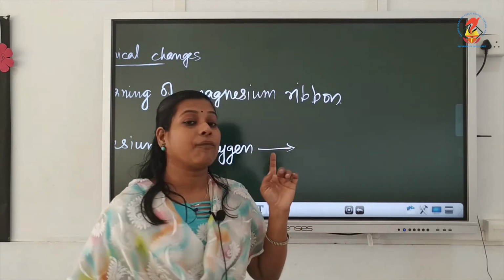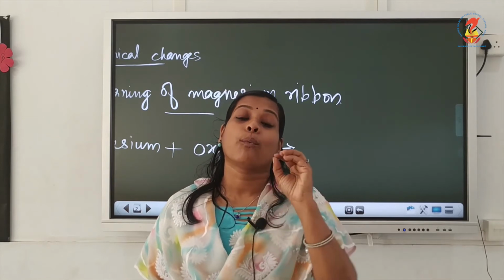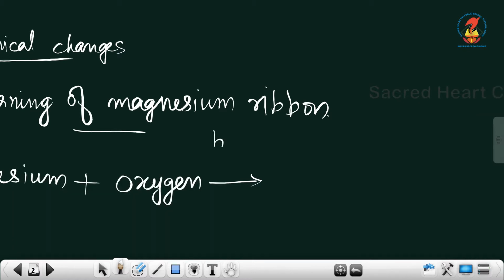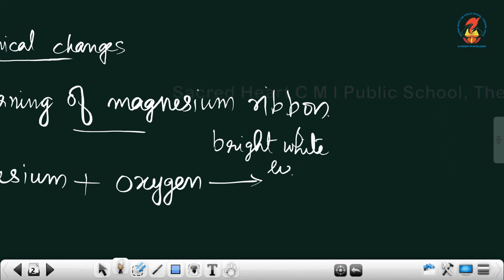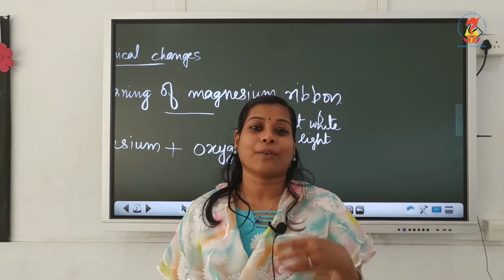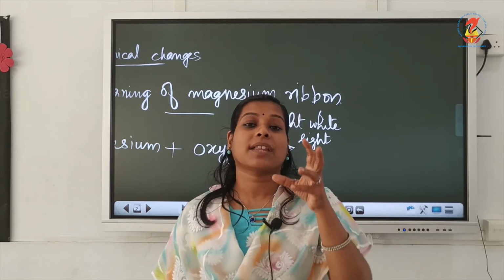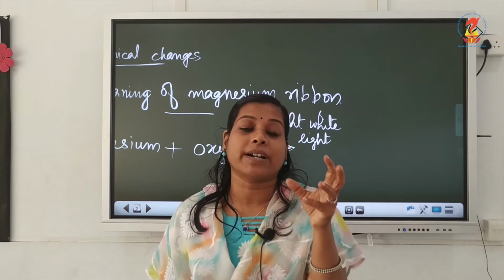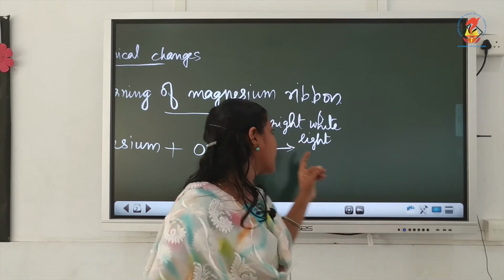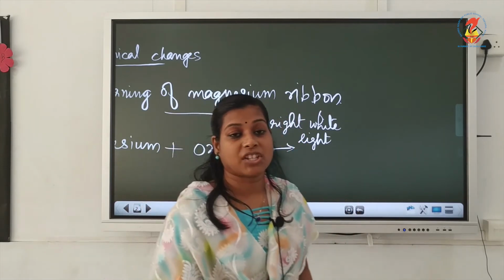Like so, if you are burning this magnesium ribbon, we will observe a bright white light. Here we will not have an option to show it while burning, so just imagine that, the same way fireworks burn, a bright white light is produced during the burning of this magnesium ribbon.